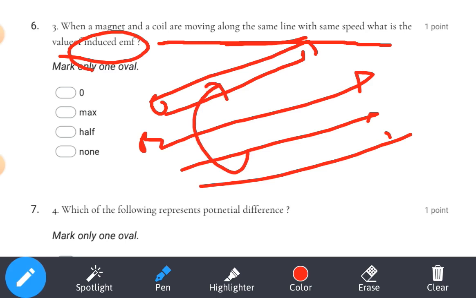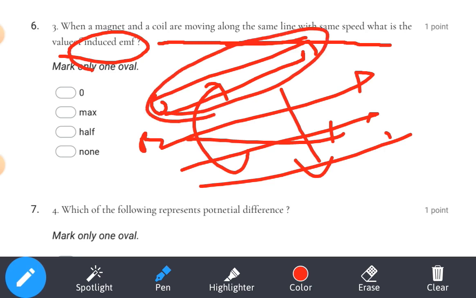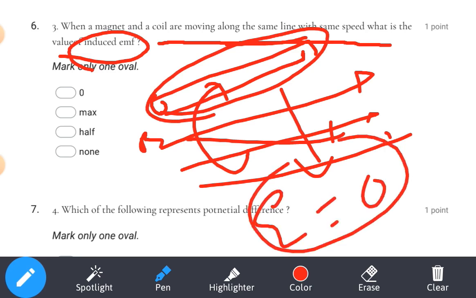No. If it is passing through the conductor perpendicularly, or at an angle, then there will be an effect of force. But here it is moving parallel, so there will be no effect of force on the conductor. So the induced EMF will be zero.